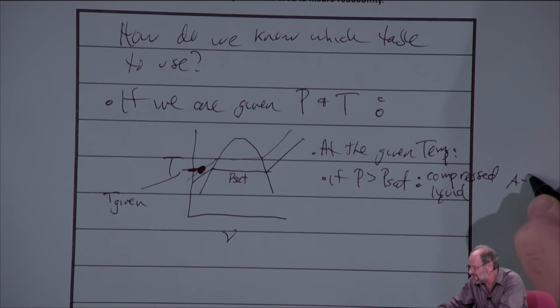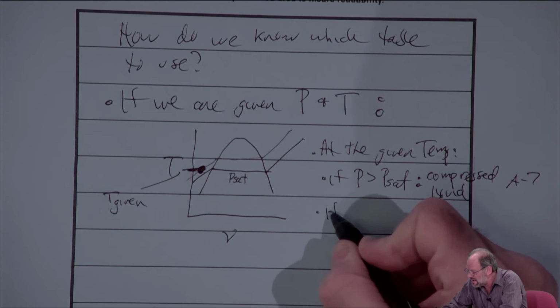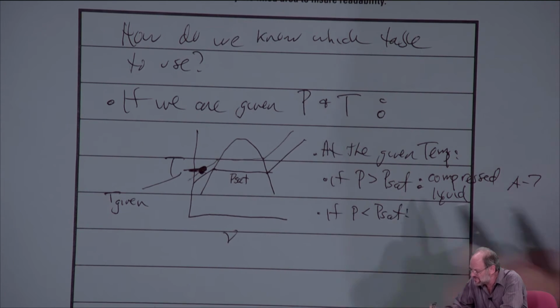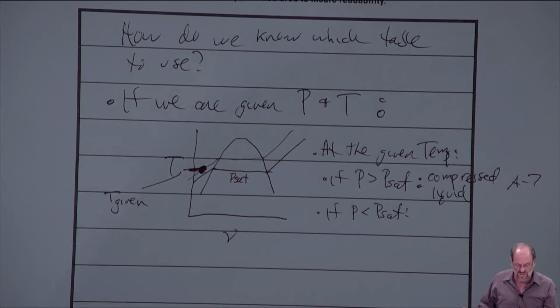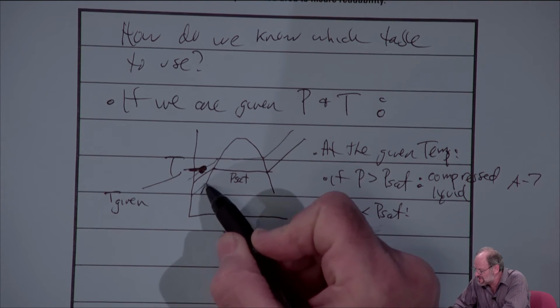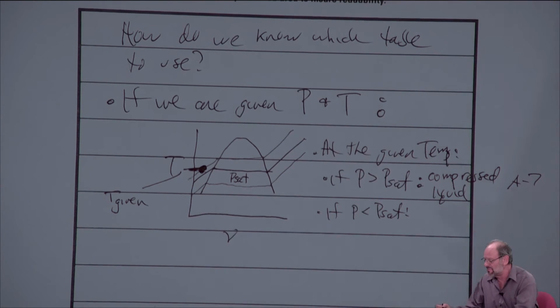And therefore, we have to use our data in table A7, or again, the approximation we've yet to talk about. Okay, what if the pressure is less than the saturation pressure? Well, the answer should be obvious now, but if we look at the diagram, if we have a pressure less than the saturation pressure, then that would have to be represented by this line I'm writing below.